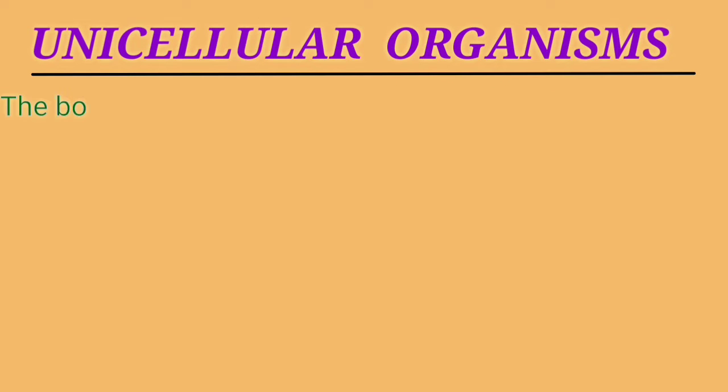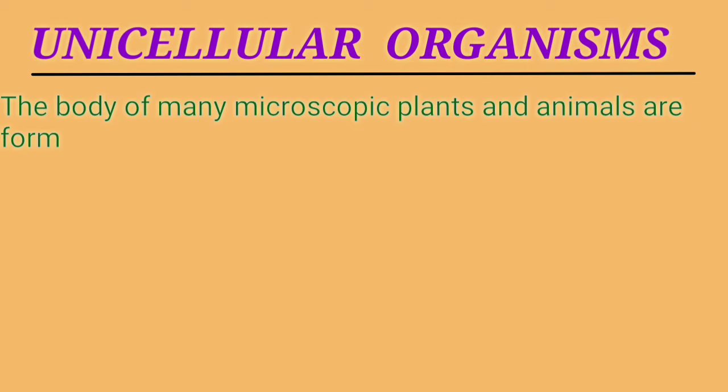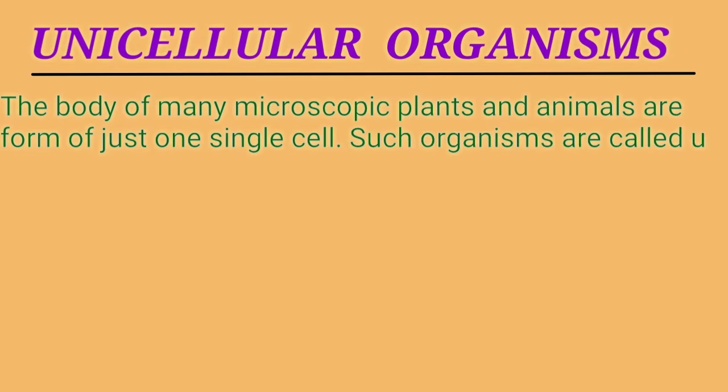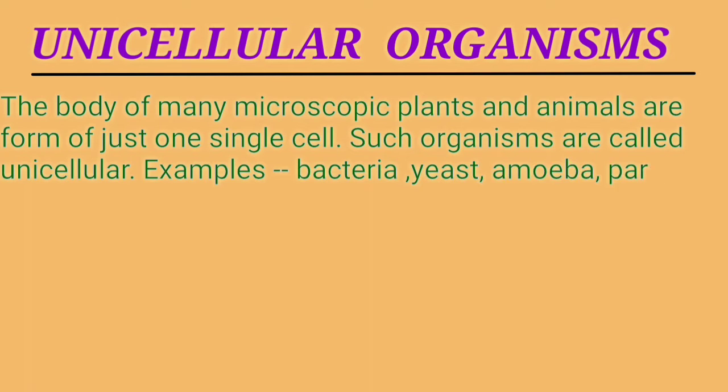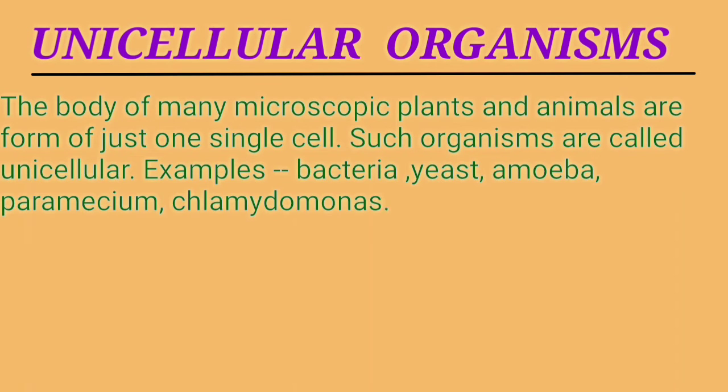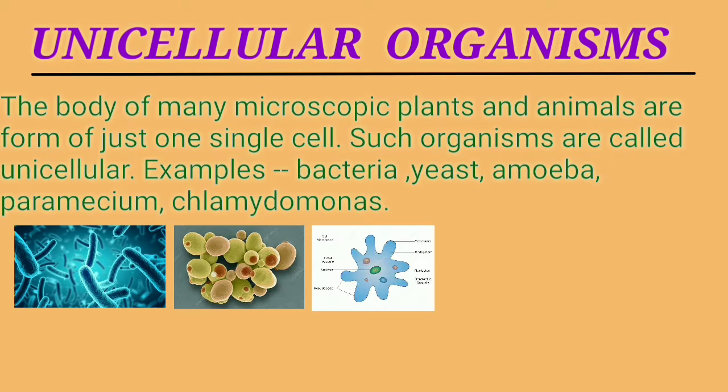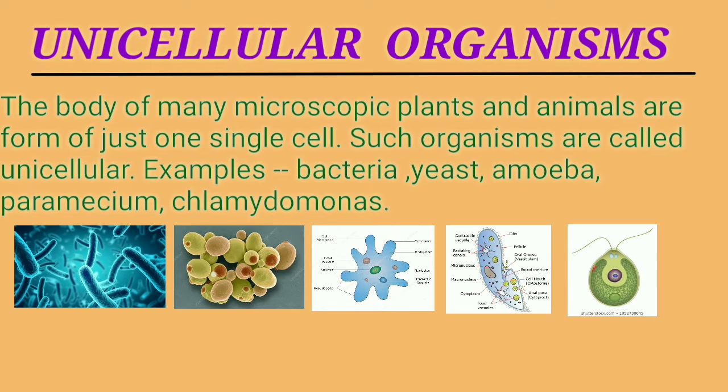Unicellular organisms. The body of many microscopic plants and animals is formed of just one single cell. Such organisms are called unicellular. Examples: bacteria, yeast, amoeba, paramecium, chlamydomonas.